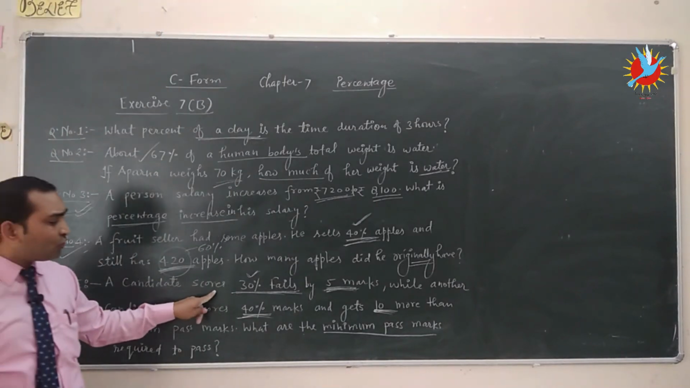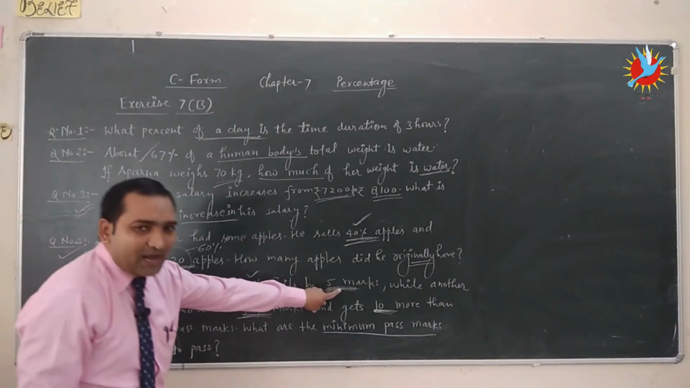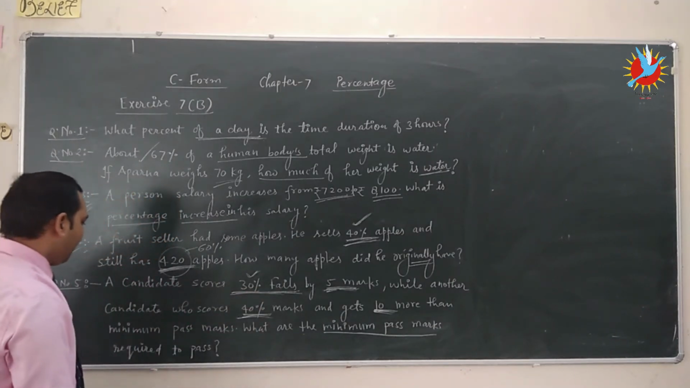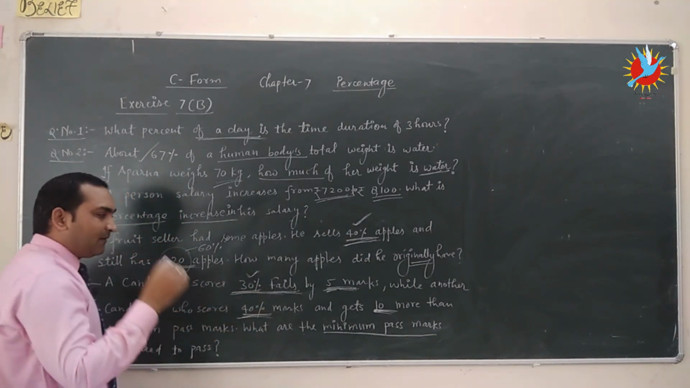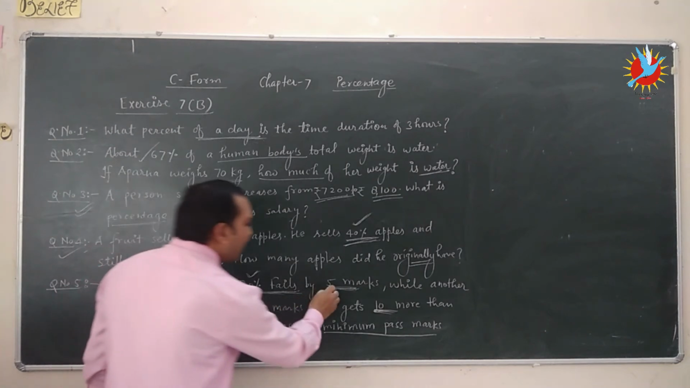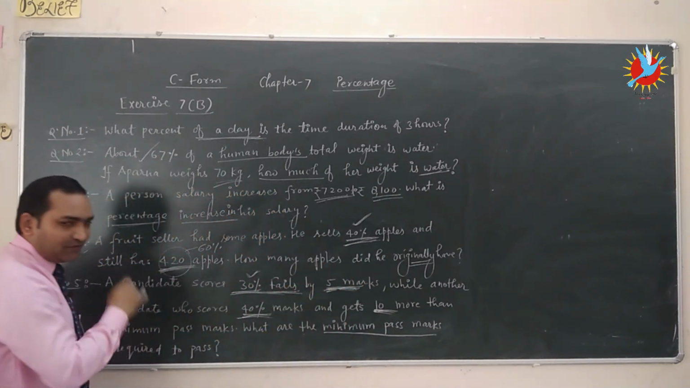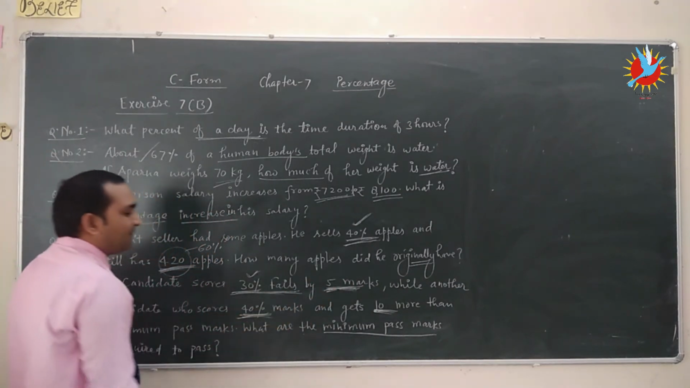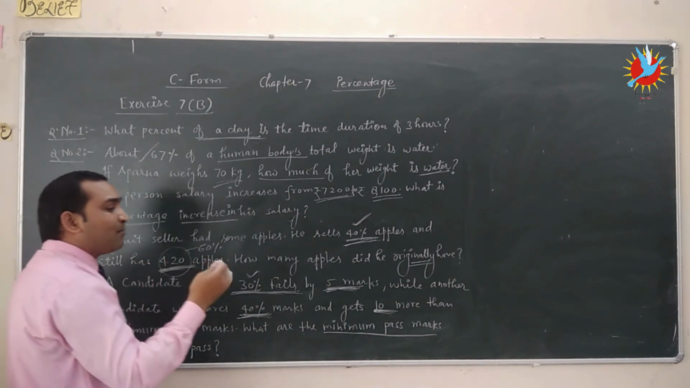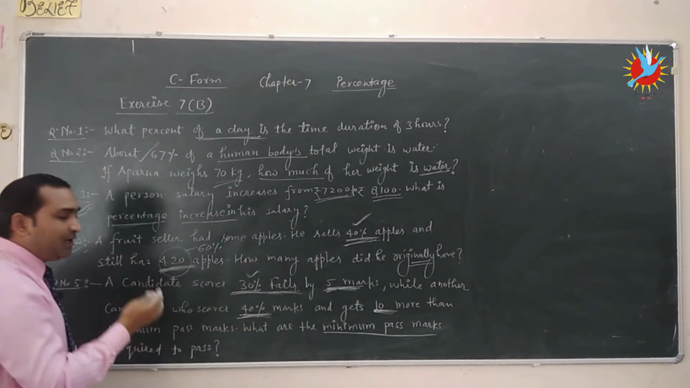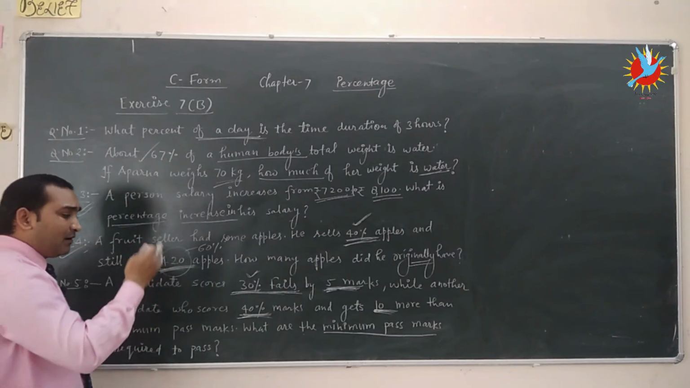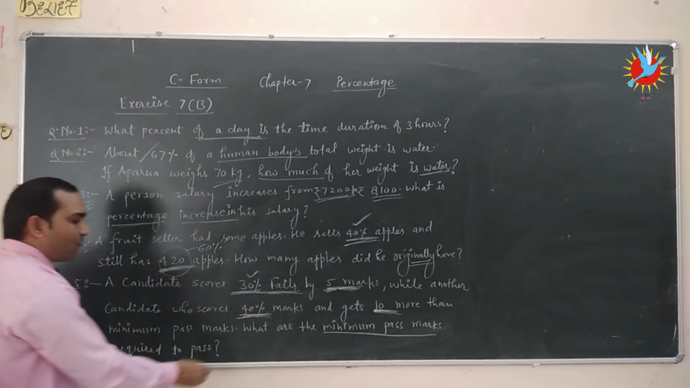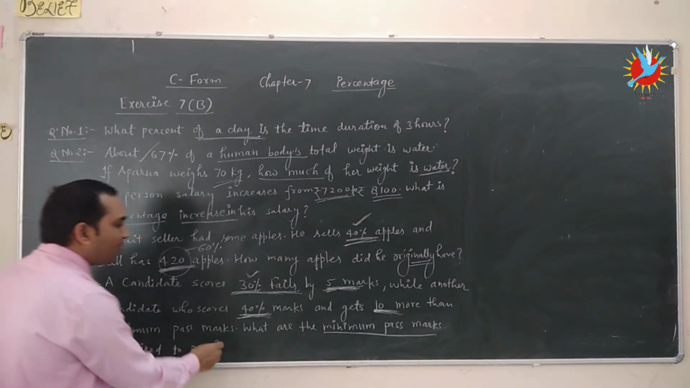So we can solve this by a different method. A candidate scores 30% and fails by 5 marks. It means the first candidate scores 30% and needs 5 more marks to pass the examination, and the second candidate scores 40% marks and gets 10 more than the passing mark. What is the minimum pass mark required to pass?